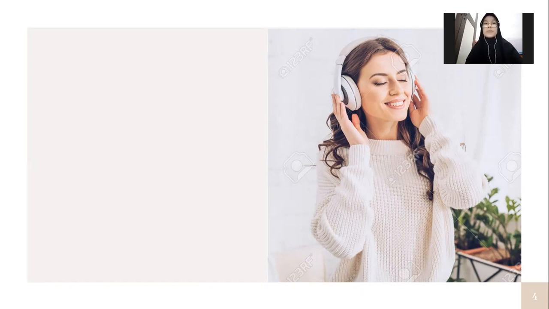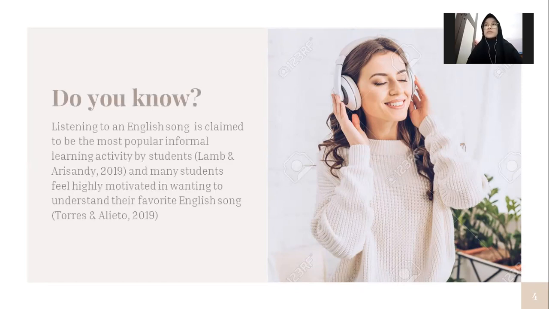Now, do you know that listening to an English song is claimed to be the most popular informal learning activity by students, according to Lam and Arisandi 2019. And many students feel highly motivated in wanting to understand their favorite English song, according to Torres and Alieto 2019.